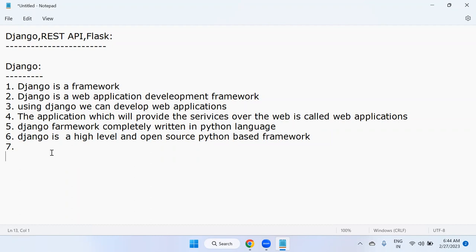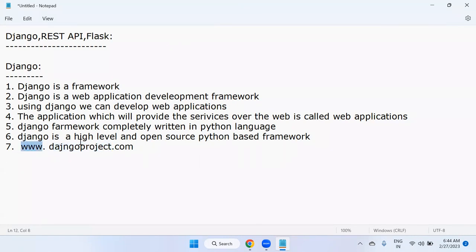What is the official website of Django? This is the official website of Django, www.djangoproject.com. You know, the official website of Python is python.org.